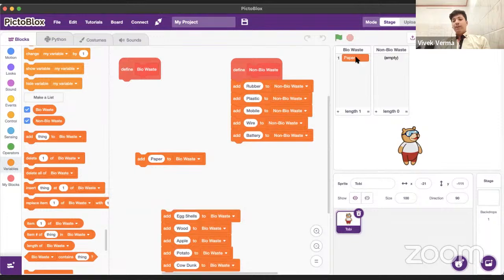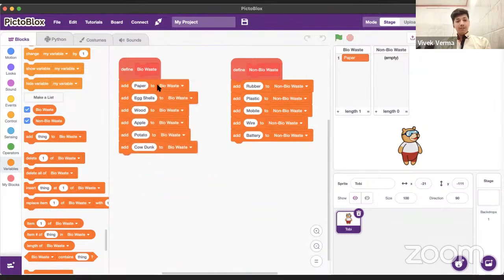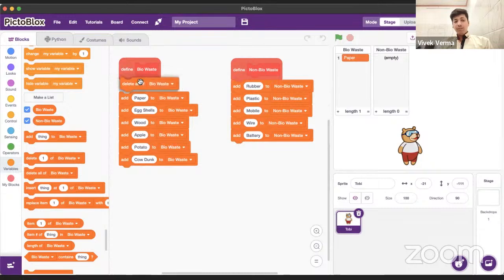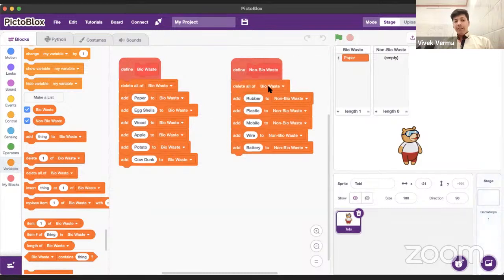Suppose if I show a mobile phone. So what will be added? Mobile phone will be added to the non-bio list. That is why we have created the lists. Okay, and whenever we are restarting the whole application, we of course want the list to be empty. Exactly, that is what we want. So to make the list empty, we have this block which we are going to put before adding all the items, which is delete all bio waste and delete all non-bio waste. It's like we are erasing all the things that we have noted down